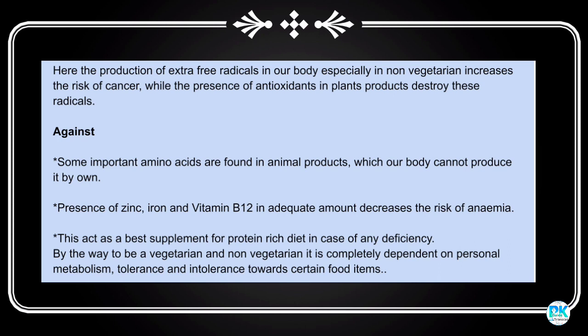Now if you want to write against this statement, the points are below. Some important amino acids are found in animal products, which our body cannot produce on its own. Presence of zinc, iron, and vitamin B12 in adequate amounts decreases the risk of anemia. Non-veg acts as a base supplement for a protein-rich diet in case of any deficiency. Moreover, whether to be vegetarian or non-vegetarian is completely dependent on personal metabolism, tolerance, and intolerance towards certain food items.